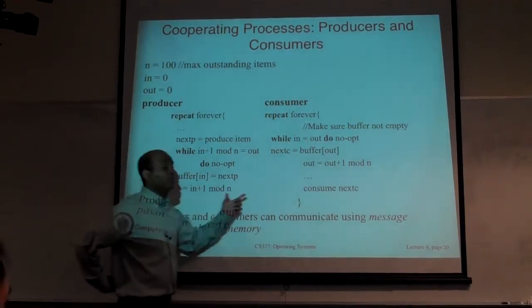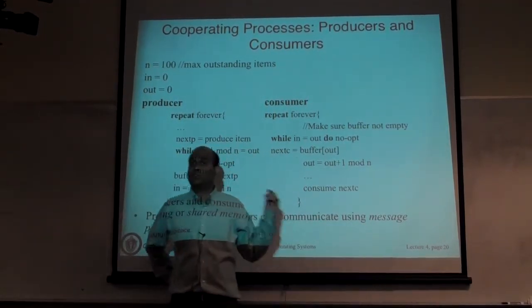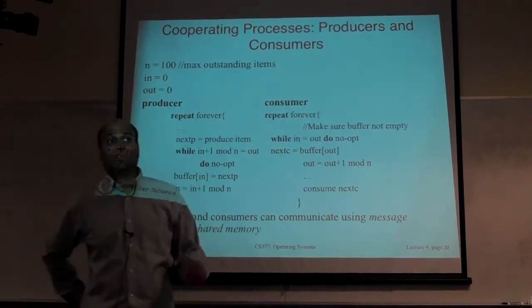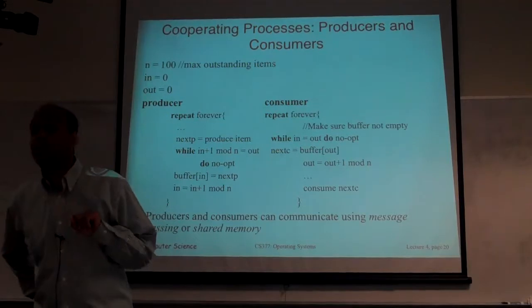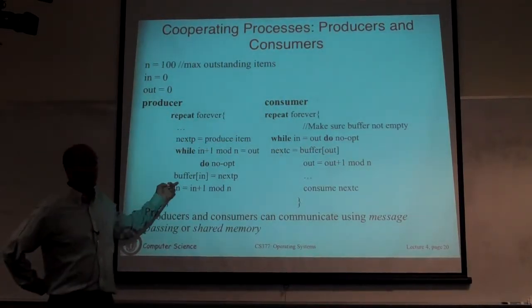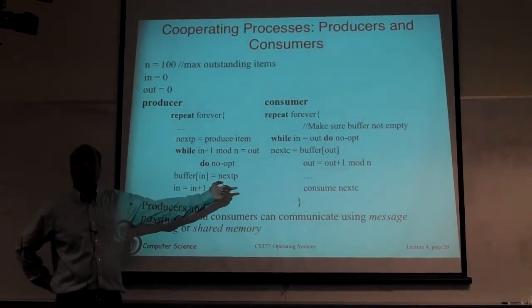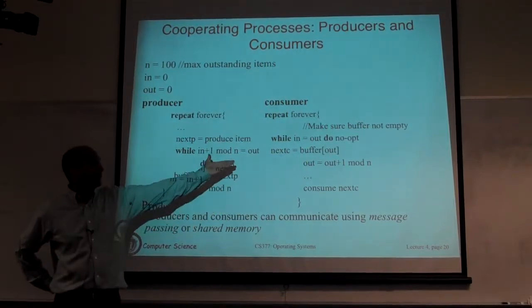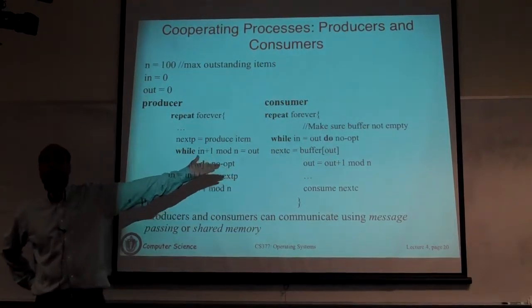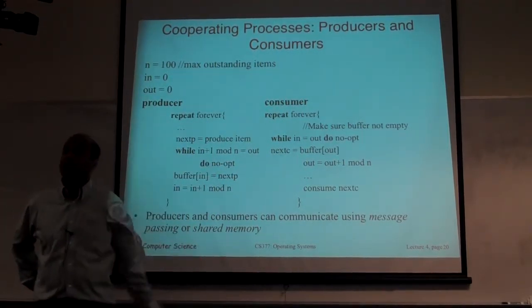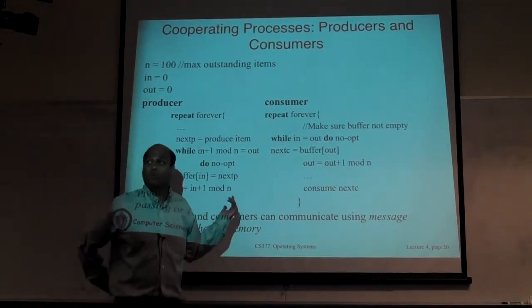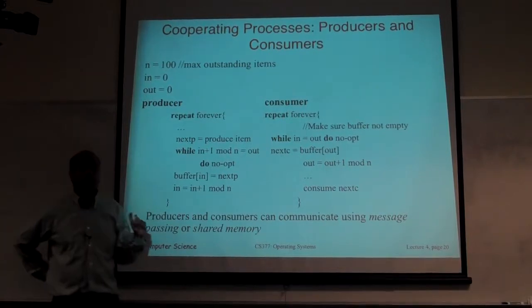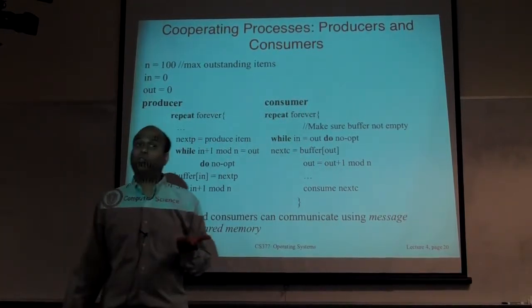To coordinate with the consumer, saying let the consumer run and actually empty some slots in this buffer, then I can put the next item. So you'll have to do synchronization to achieve this. So you will make sure the buffer doesn't overflow. Similarly, the consumer has to ensure that there is something in the buffer before it can do something. If the buffer is empty, there is nothing to consume, there's no work to do. In that case, it has to wait for the producer to produce something. So that synchronization is where you actually ensure cooperation.